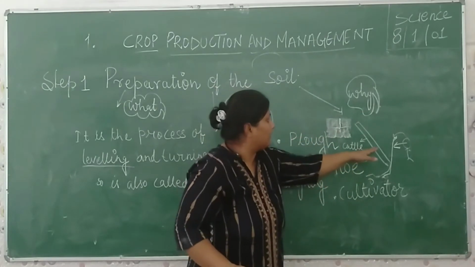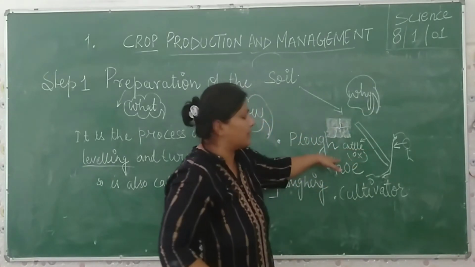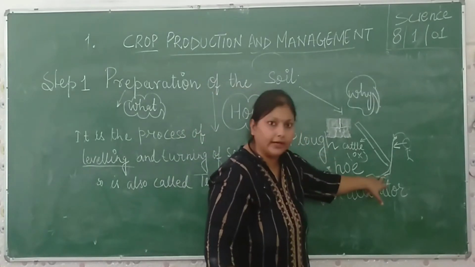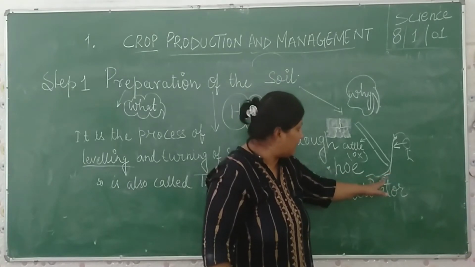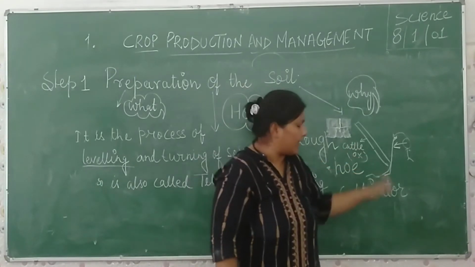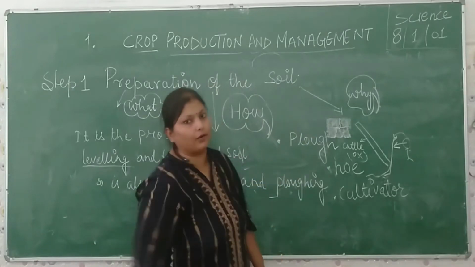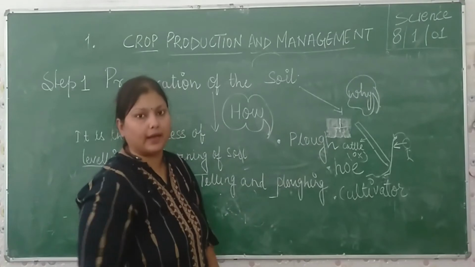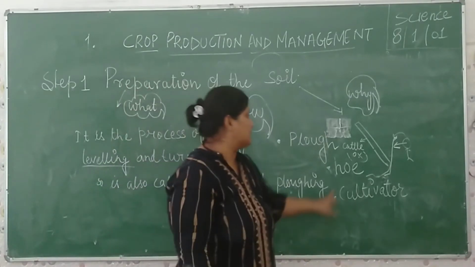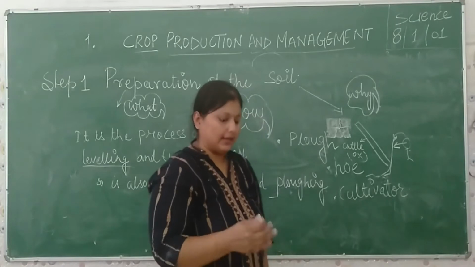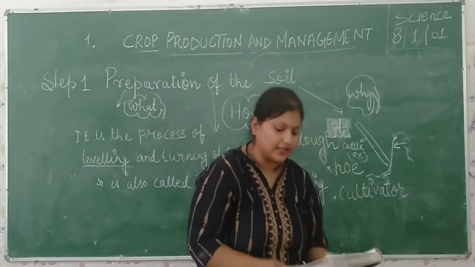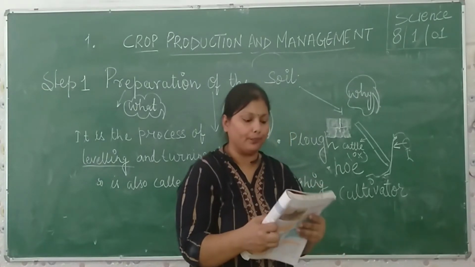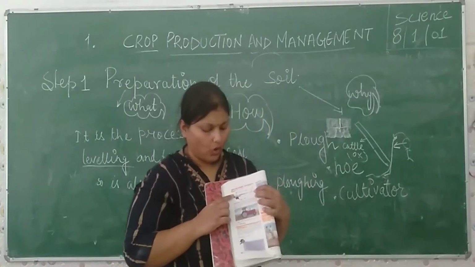Cattle go forward in this direction, and the pointed tip of this plow goes deep in the soil layer, and it helps in the leveling and turning of the soil. So this is the traditional method which is used by our farmers. The next is hoe. Hoe is mainly explained in your NCERT books. In NCERT books, this is a diagram of the hoe.